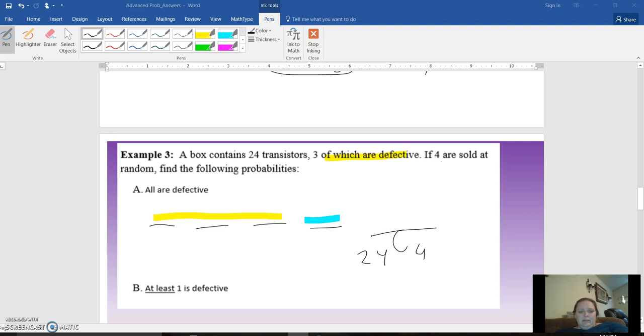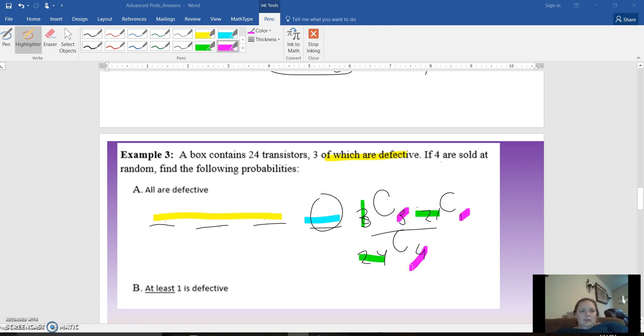Okay, and so there's only 3 defective, so it's 3 defective, and we want all 3. And then this last one is going to be 21, and we just need one more. Okay, 3 plus 21 is 24. 3 plus 1 is 4.